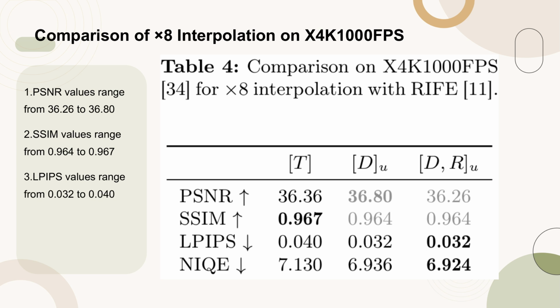SSIM values, ranging from 0.964 to 0.967, show the structural similarity between the original and interpolated frames. LPIPS values, ranging from 0.032 to 0.040, measure the perceptual similarity, with lower values indicating better performance. Additionally, NIC values, ranging from 6.924 to 7.130, assess the naturalness of the interpolated images.